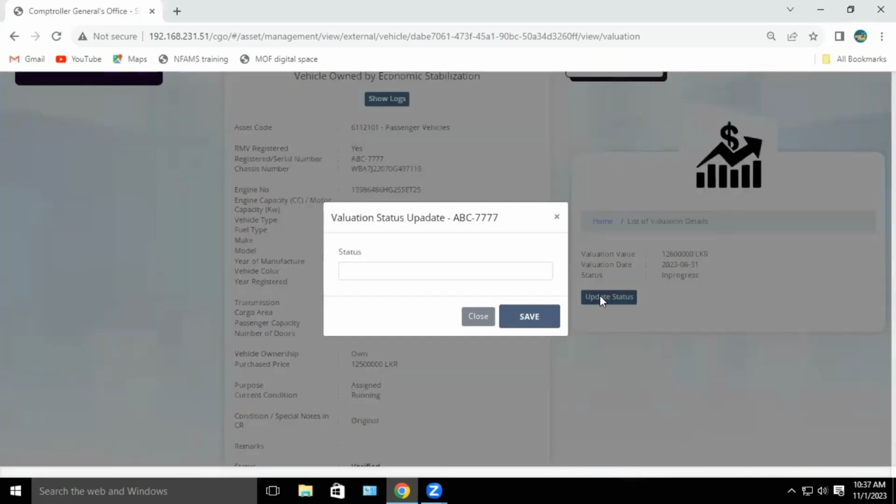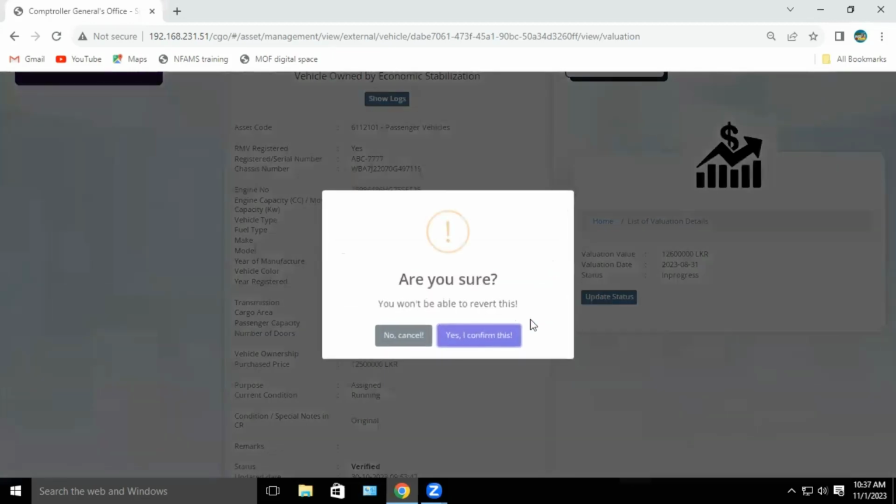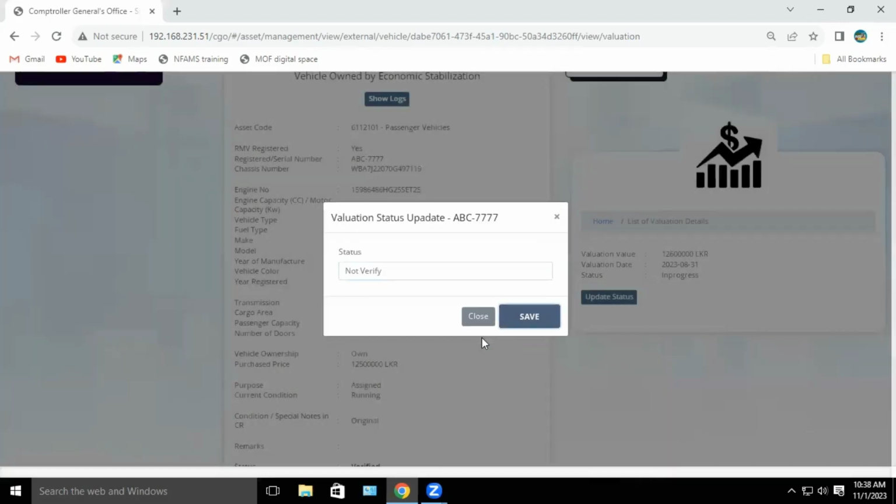Then you can see this familiar box. Then in this place of status, select not verify like this. Treating this valuation information is not correct. And with that confirmation, you should click save button. Then again, you can see this familiar message, are you sure? Then if you are sure that your verification is correct, then click yes, I confirm this.